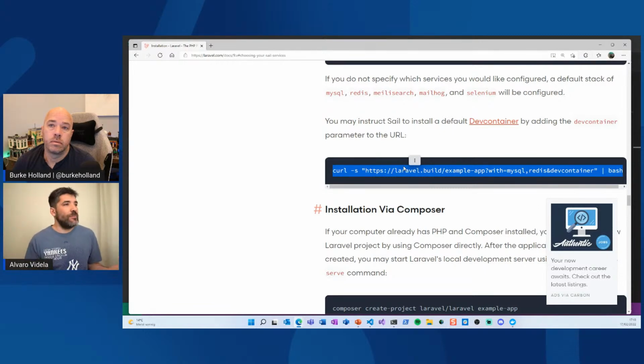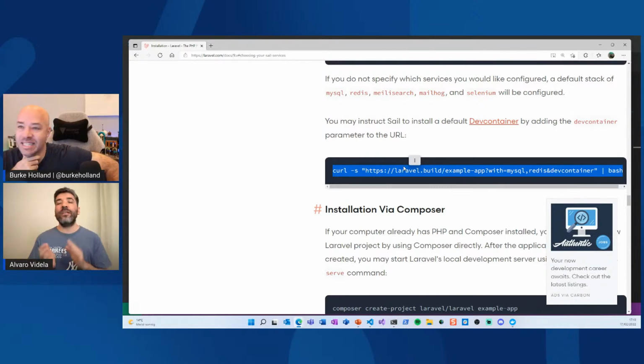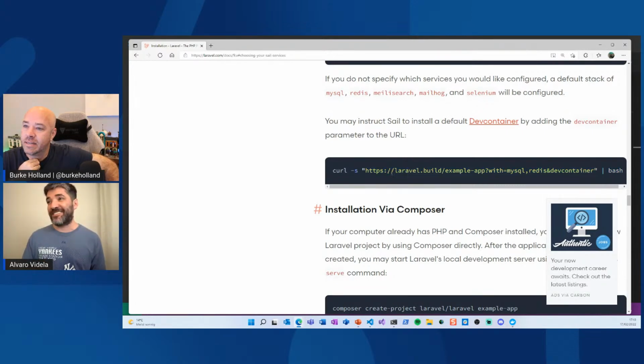You just want to publish a message to the queue and consume it on the other end. Why do I need to make you suffer RabbitMQ to do such a simple task? Why do I need to understand the whole thing in order to use it? This is what, when I saw Sail, really, bravo, Laravel, this is the way to go. We need people that just run one command and get going. So let's try this command.